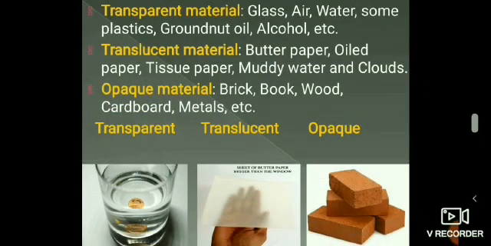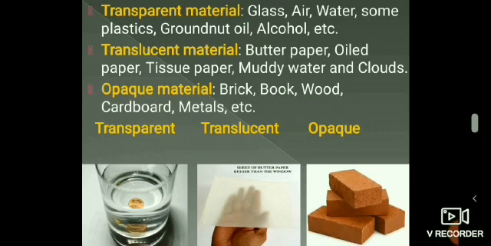Those materials through which we cannot see clearly are called translucent materials. For example, we cannot see clearly through the ground glass window of our bathroom. So, ground glass is a translucent material. Translucent means semi-transparent. The translucent materials allow only a small amount of light to pass through them, due to which objects behind them cannot be seen clearly.